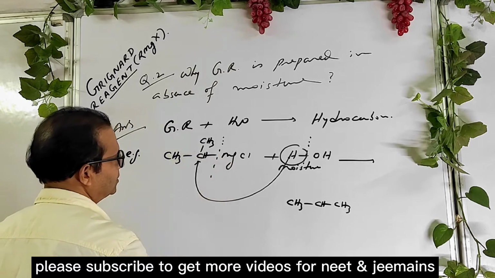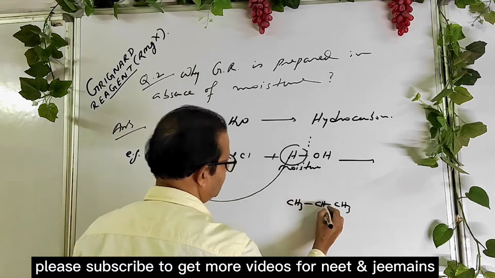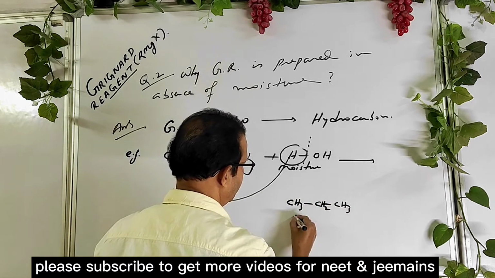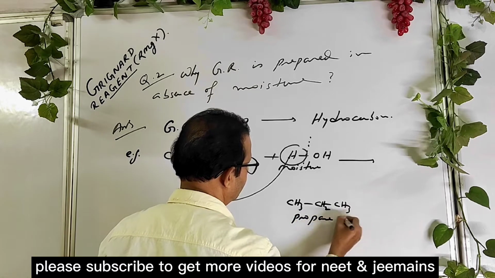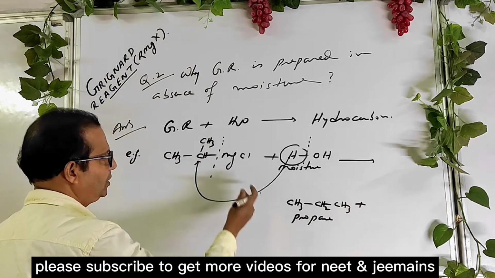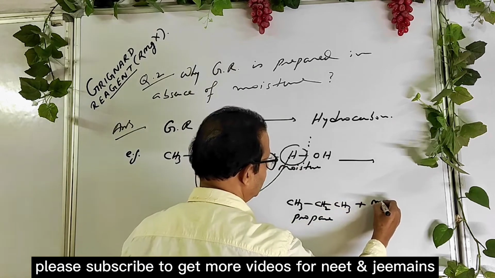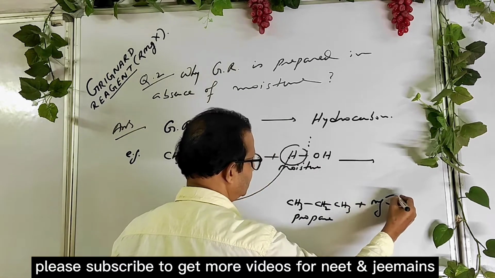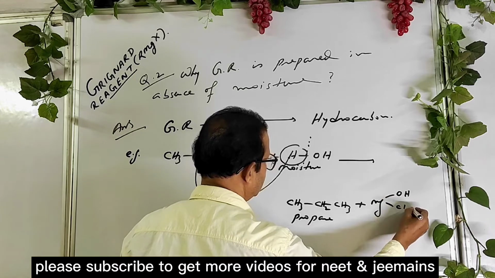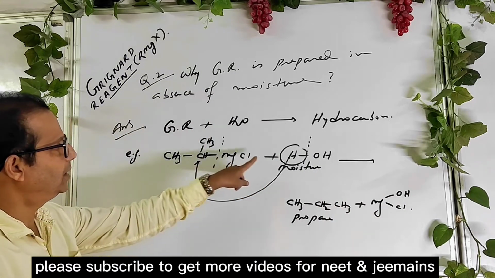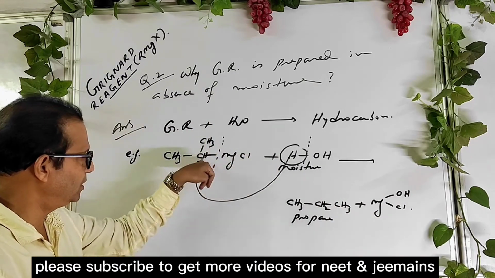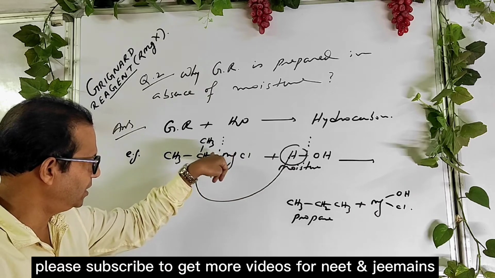This is like this, okay? This is like this, CH2. So you get propane. The byproduct is no need. Still, if you want to write, Mg has divalency, OH and Cl. That is, you get hydrocarbon here if moisture enters. This is the technique.